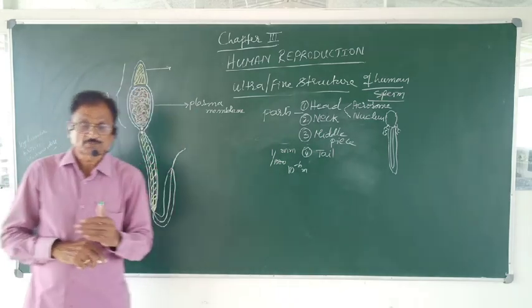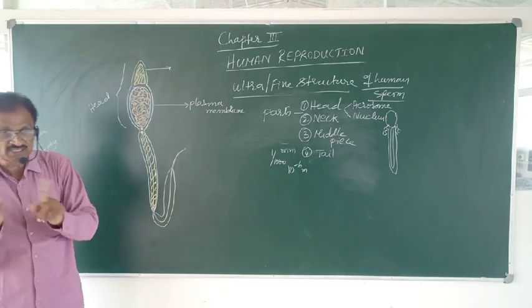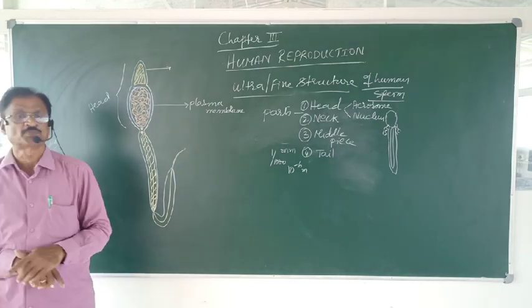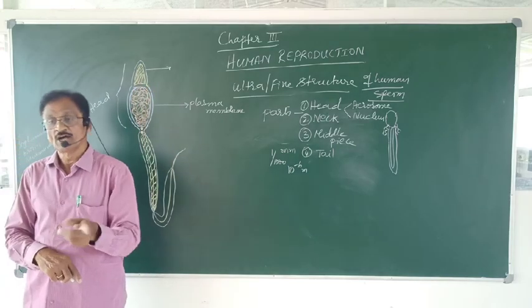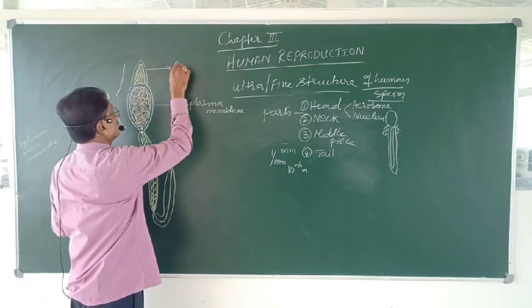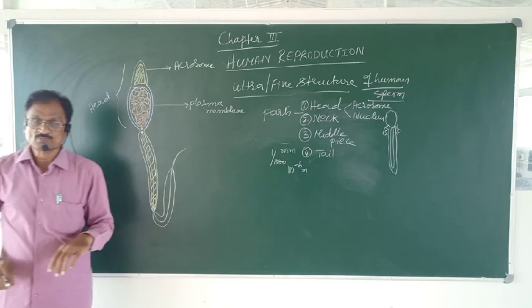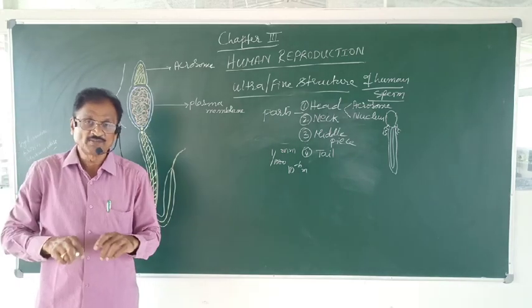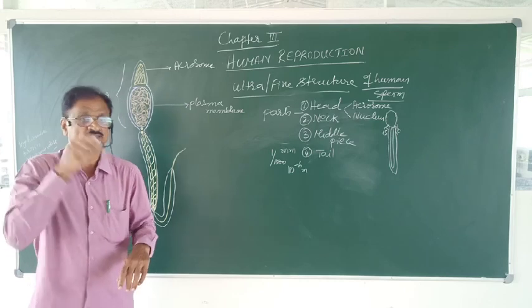So during spermiogenesis, that is, during the transformation of a spermatid into a sperm, the acrosome is formed out of Golgi bodies. This is the acrosome. This acrosome is helpful in penetrating the sperm into the egg.